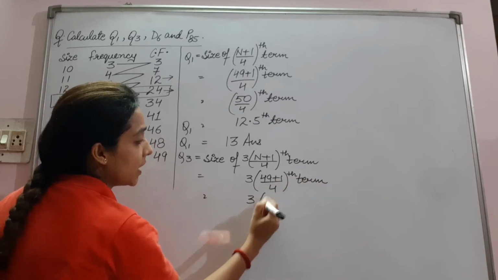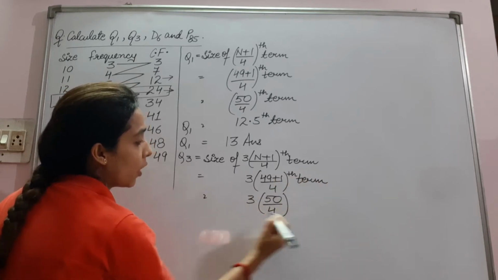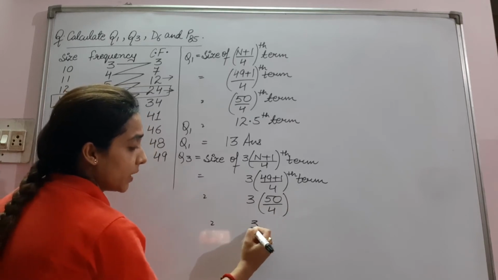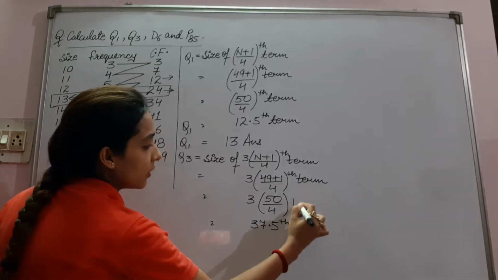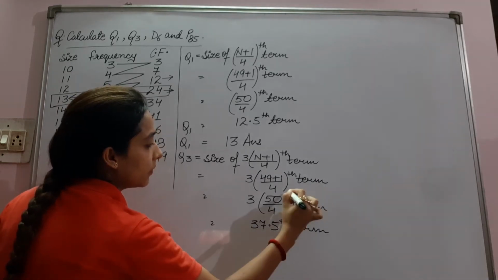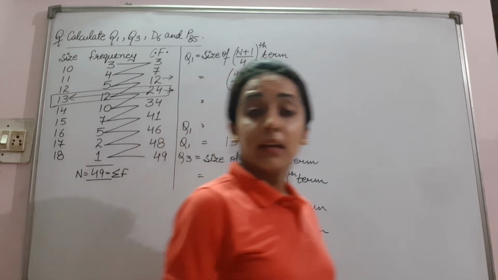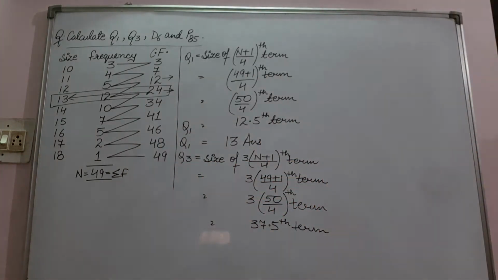It will be 3 into 50 upon 4. It will be 37.5th term.